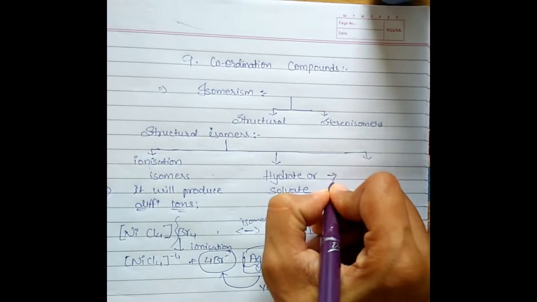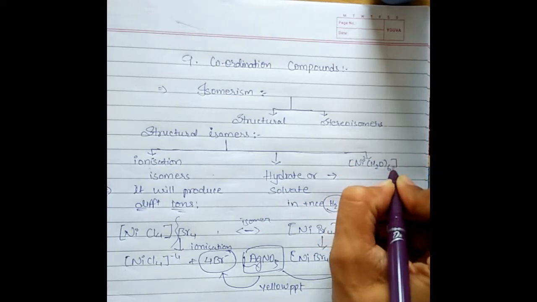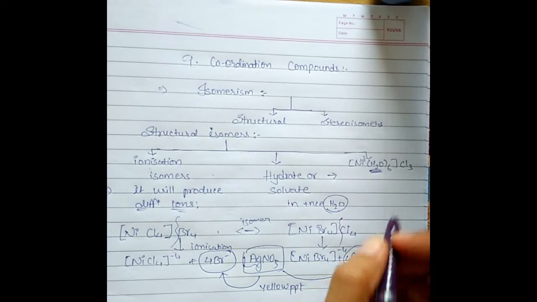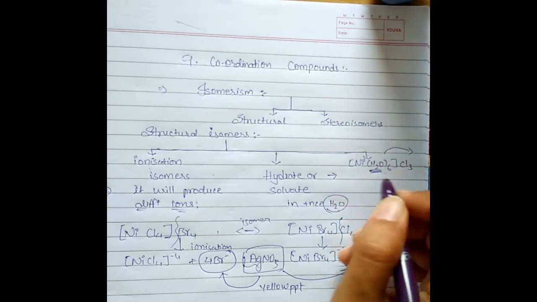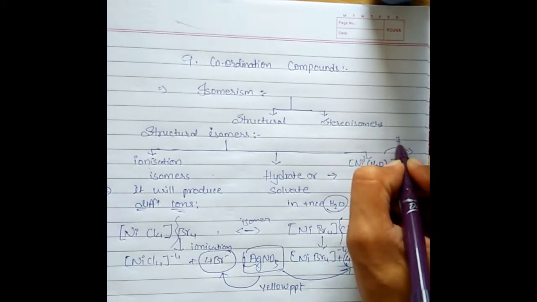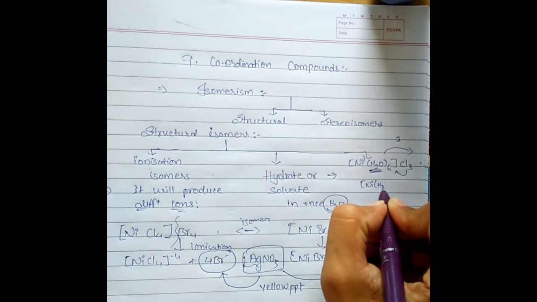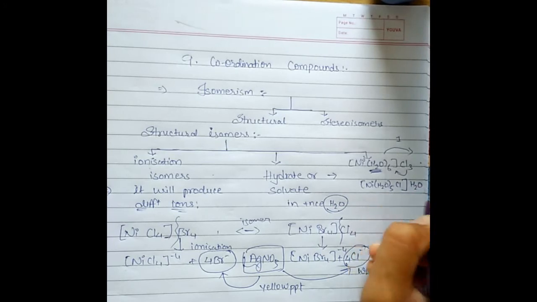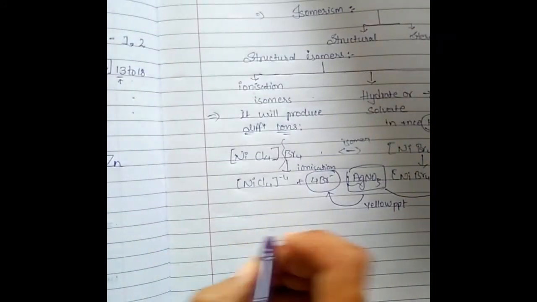If we take an example, I am having [Ni(H2O)6]Cl3. So in the complex I am having 6 water molecules, right? So we'll just replace. What the isomers can produce is, if I am taking one water molecule outside and keeping one chlorine inside, we'll get [Ni(H2O)5Cl] inside, and outside one water molecule and 2 chlorine, Cl2. Let me write here so that it will be visible to you.